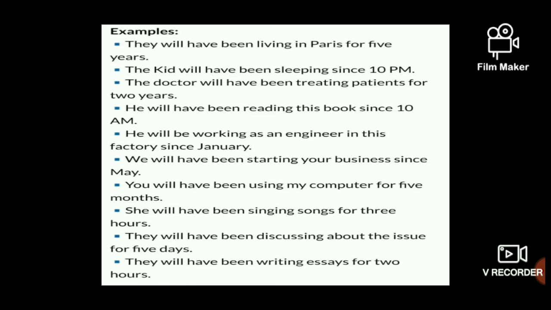Will have been starting your business since May. You will have been using my computer for 5 months. She will have been singing songs for 3 hours. They will have been discussing about the issue for 5 days. They will have been writing essays for 2 hours. And that's all, my dear students, and we will see other examples in the next slide.